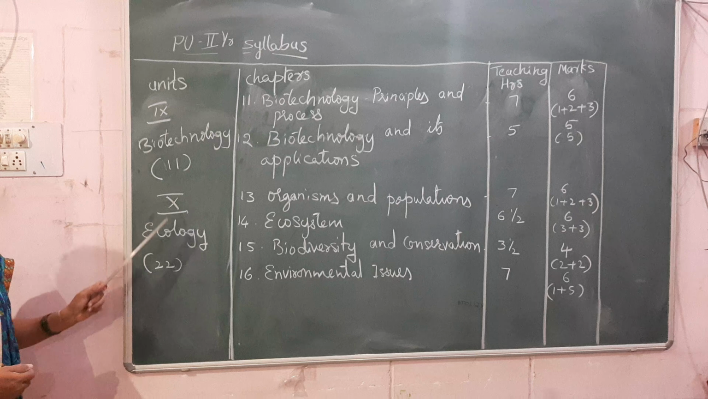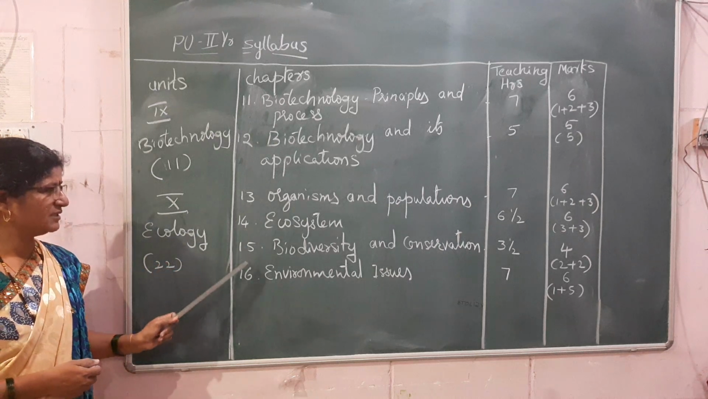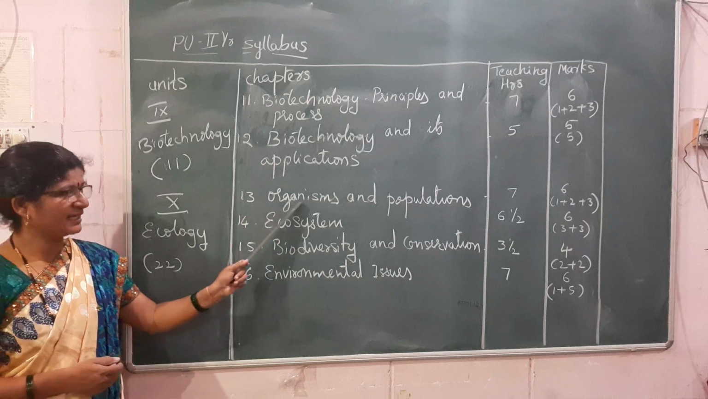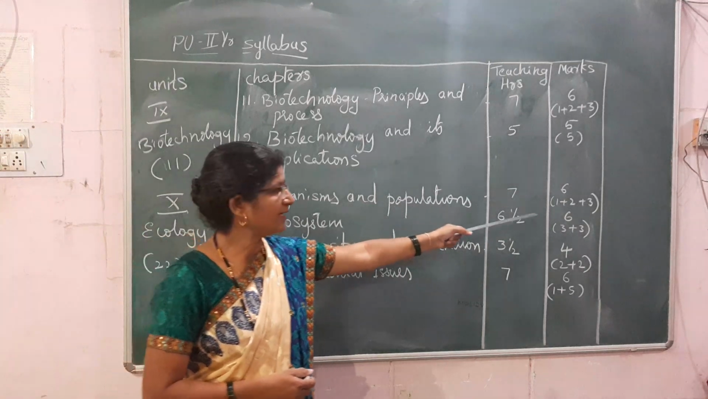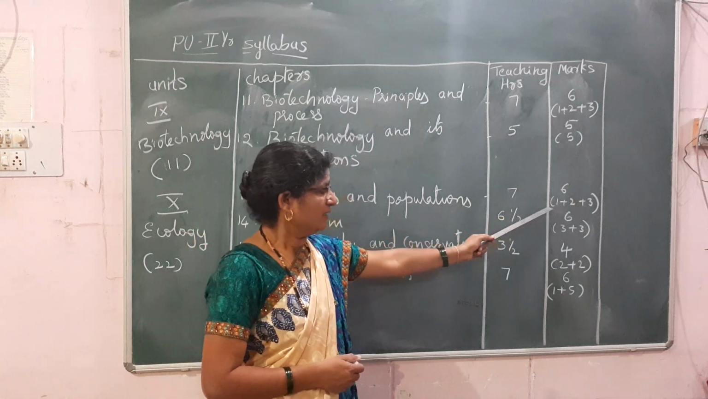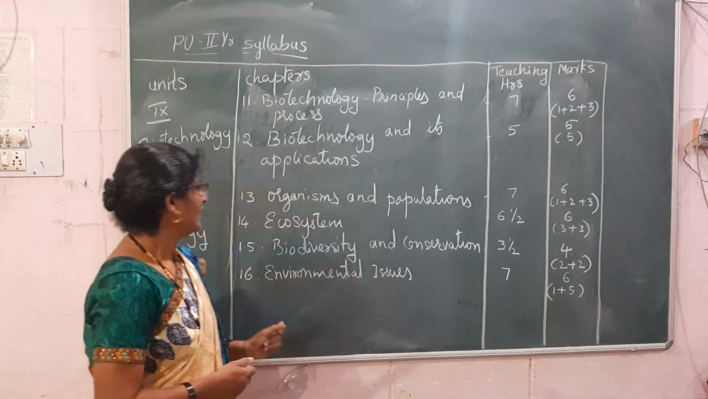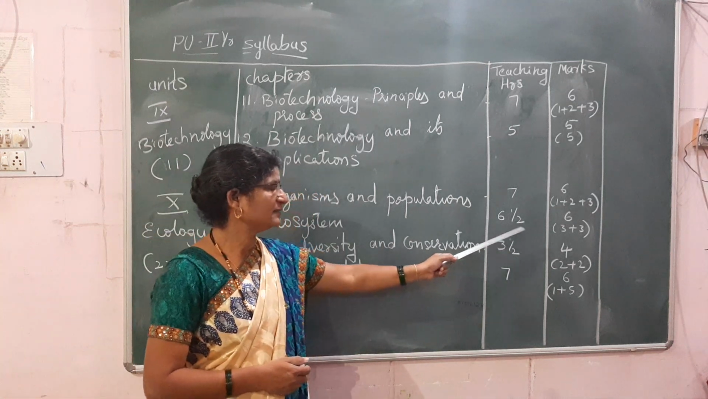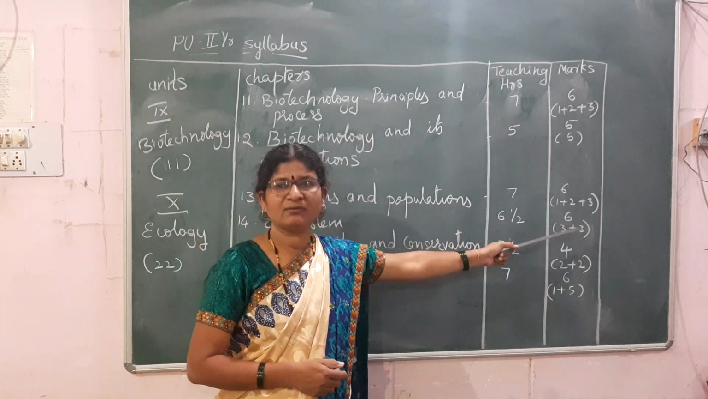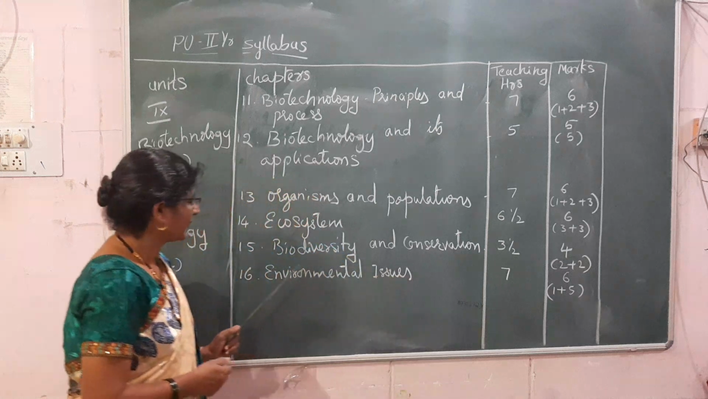So the next unit is ecology. Here it has got 4 chapters in it. The 13th one is the organisms and population. It takes 7 hours for teaching and 6 marks weightage. So it will be asked in the form of 1 plus 2 plus 3. Next is ecosystem. Teaching hours 6.5 hours. Marks will be 6 and it will be asked in the form of 3 plus 3.